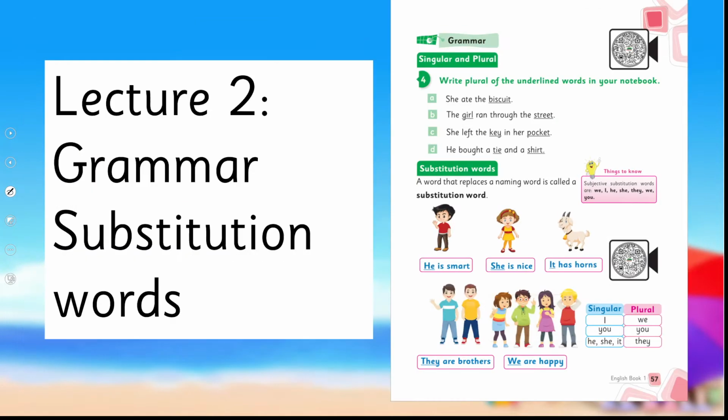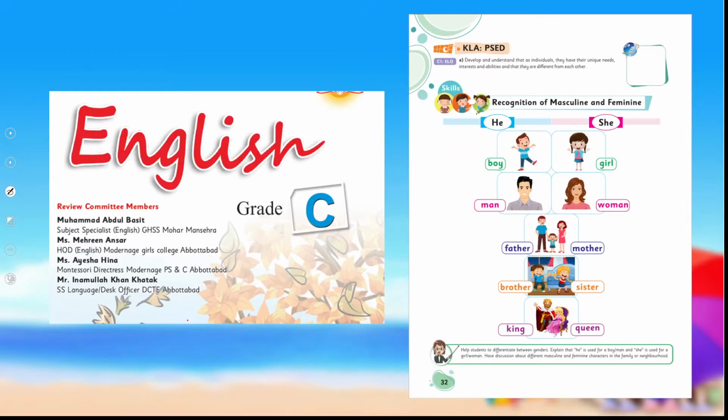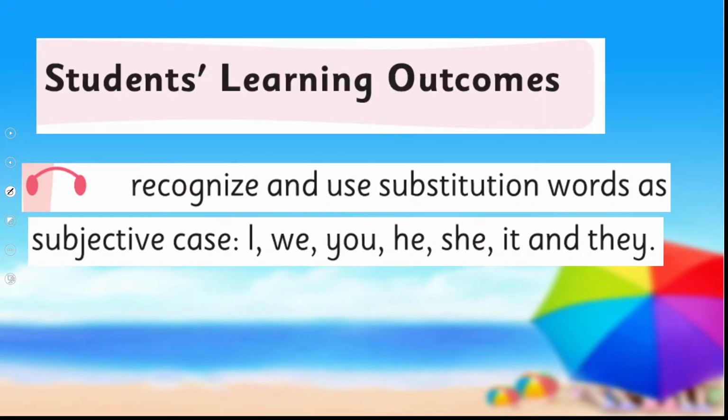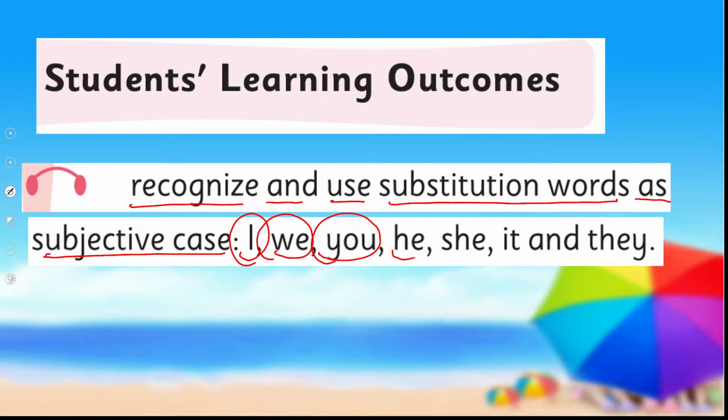Yes, my dear children, today under the title of grammar, we are going to learn about substitution words. Before this, in English for grade C, you have already learnt about he and she. I hope you remember. And we are going to learn further to recognize and use substitution words as subjective case: I, we, you, he, she, it and they. This is our today's SLO.